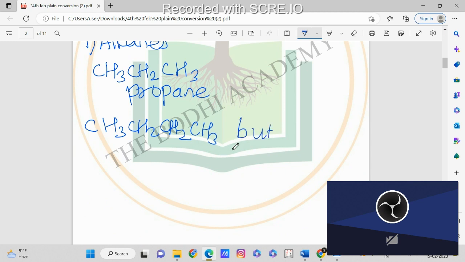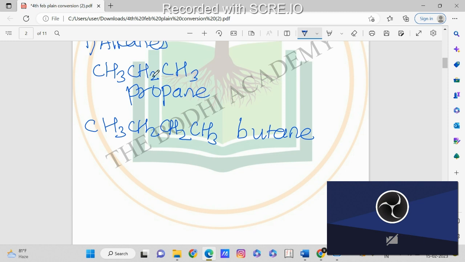Now one more thing we have to study in this concept, that is isomerism in these compounds. Like in propane, we have seen that we can arrange the carbon and the hydrogens in a straight manner. Straight manner means what? CH3, then CH2, then CH3. But is there any other way to arrange these carbons and hydrogens? No, in propane we don't have any other way to arrange this.